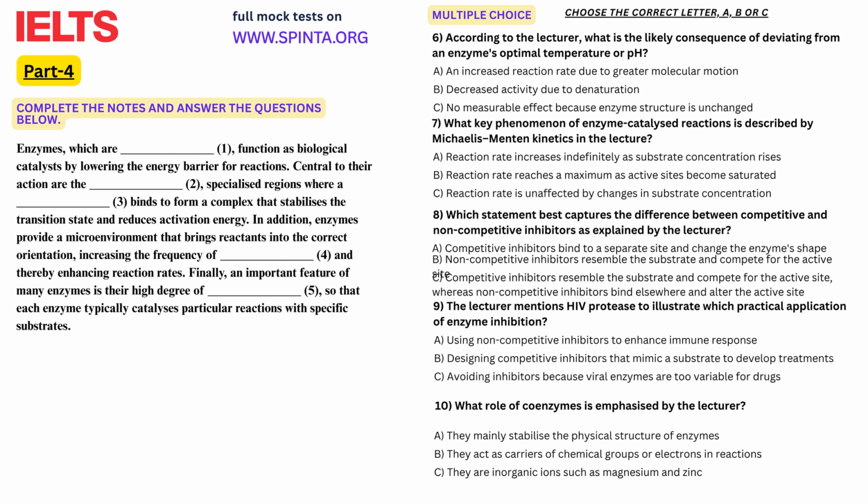Moreover, the environment around the enzyme also plays a crucial role in catalysis. Factors such as temperature and pH can significantly affect enzyme activity. Every enzyme has an optimal temperature and pH at which it operates most effectively. Deviations from these optimum conditions can lead to decreased activity due to denaturation.